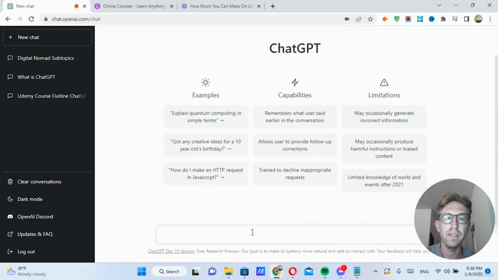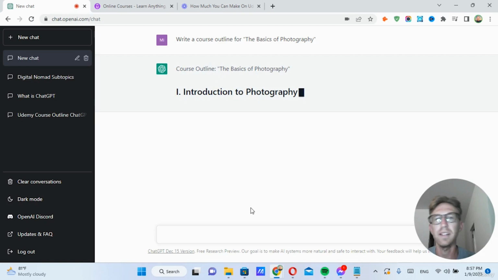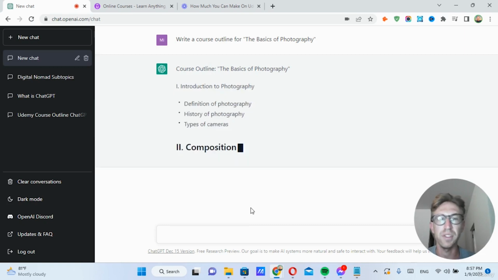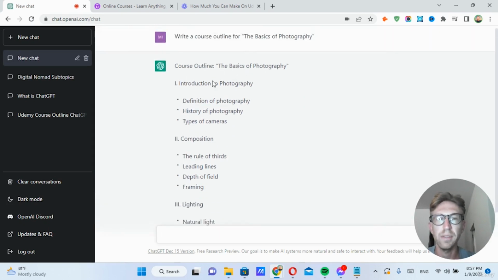Okay, so now that we've found the topic that we want to create a course on Udemy about, we can ask ChatGPT to write a course outline for the basics of photography, let's say, and see what it comes up with. So keep in mind that there's very high demand on the server right now because ChatGPT has gotten about 1 million users in just 1 week and is continuing to grow really fast, which is one of the reasons I'm creating this course.